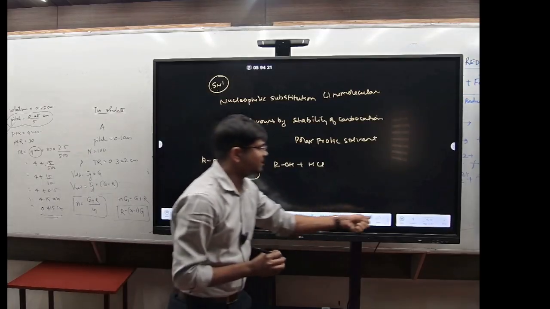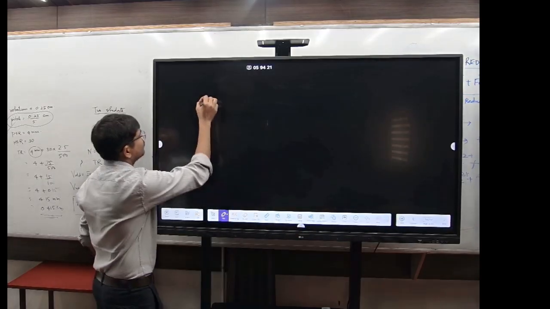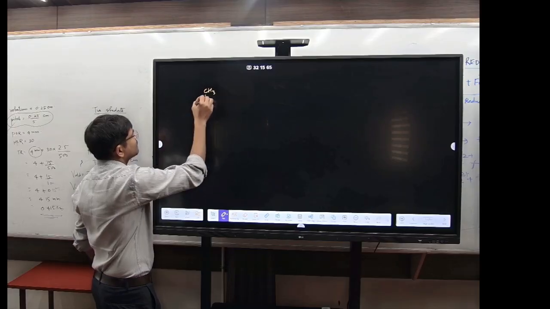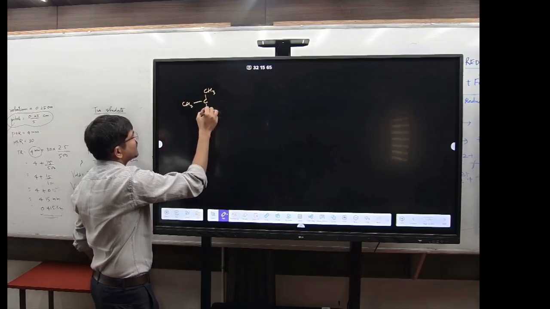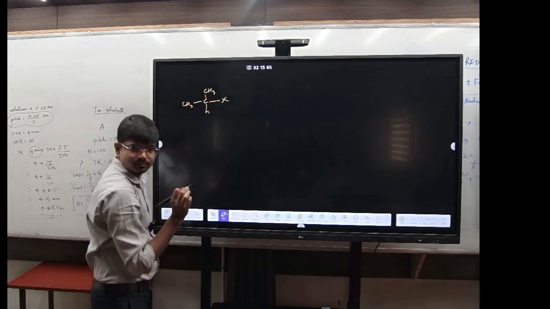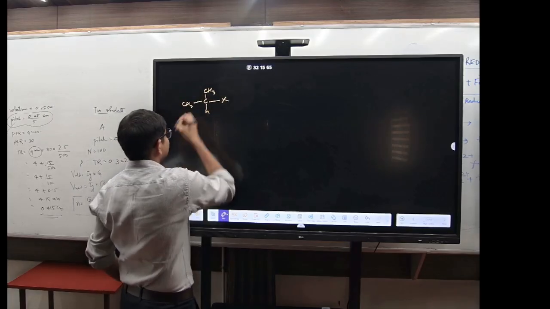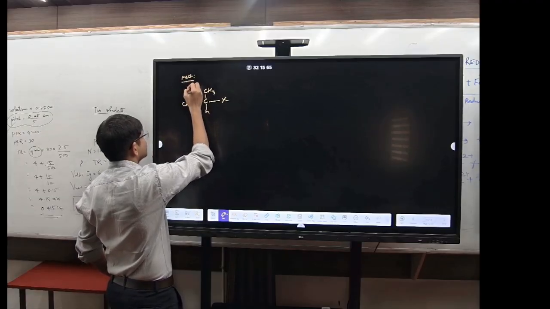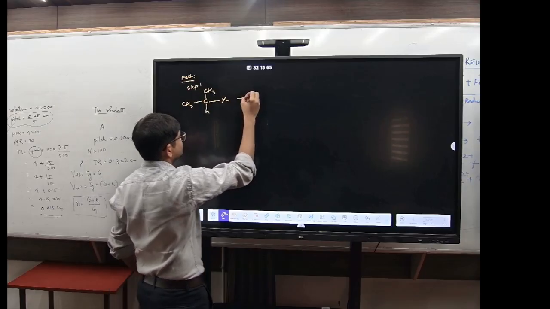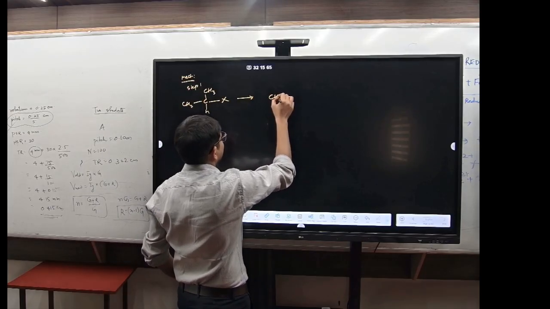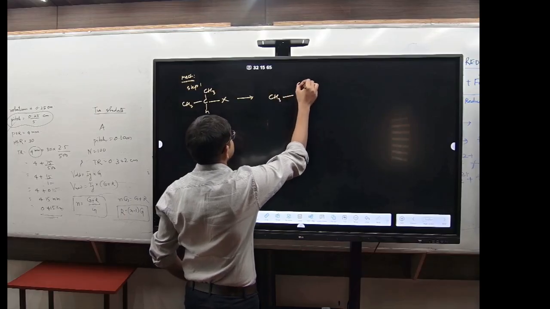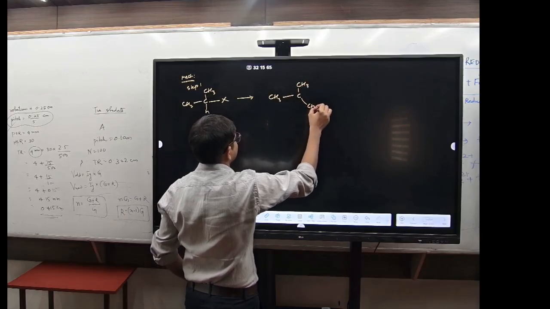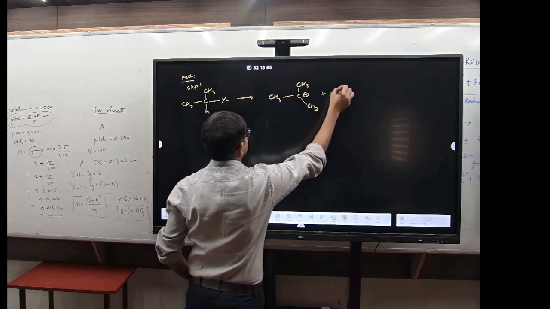For example, see here. Suppose this is the compound, carbon with CH3, CH3, H, and you have the X. So the first step of the mechanism, step 1: it will be dissociated to form the carbocation, CH3, C, CH3, CH3 plus X minus.